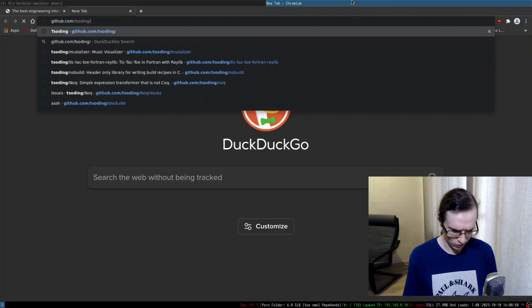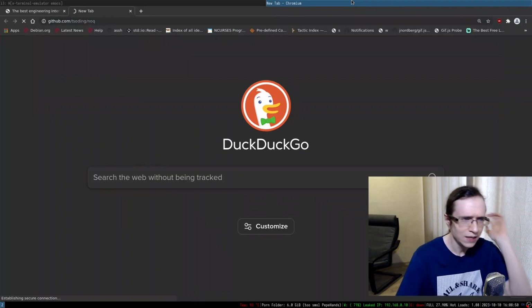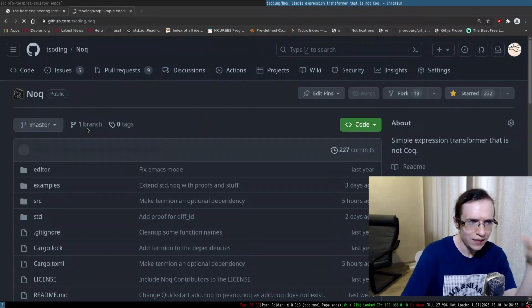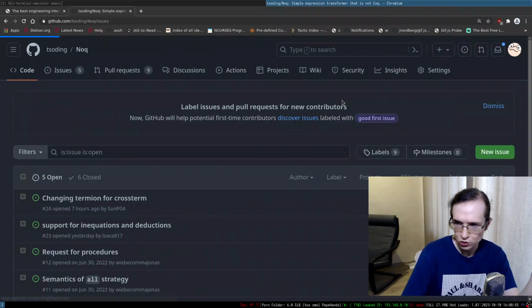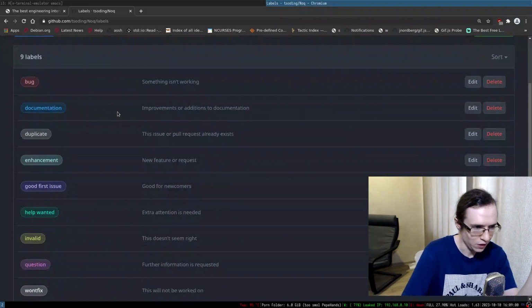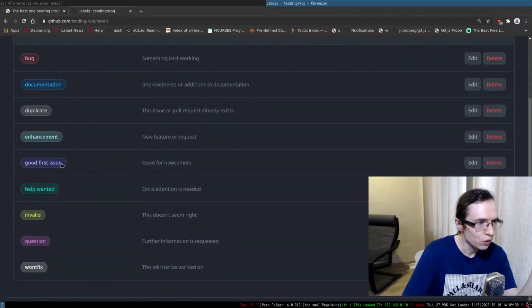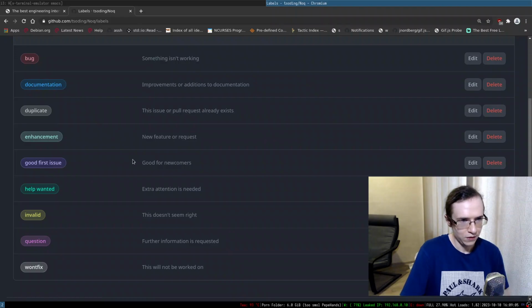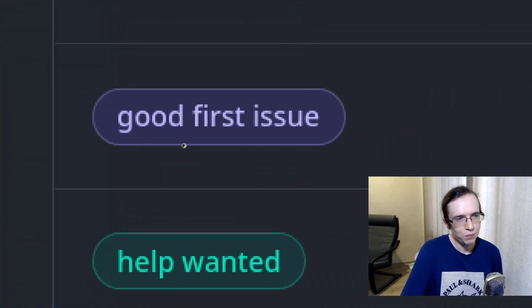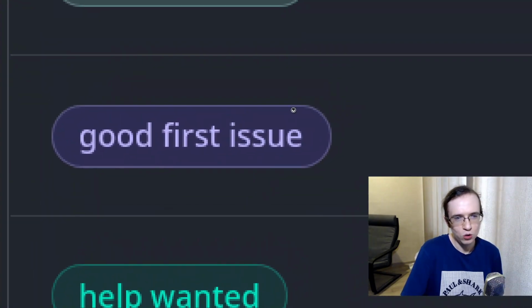So we can even go ahead and just open something like Knock, right? And if you take a look at the tags that you have in the issues, they're called labels in the case of GitHub. One of them is going to be good first issue. So this might be good tasks to ask on coding interviews.